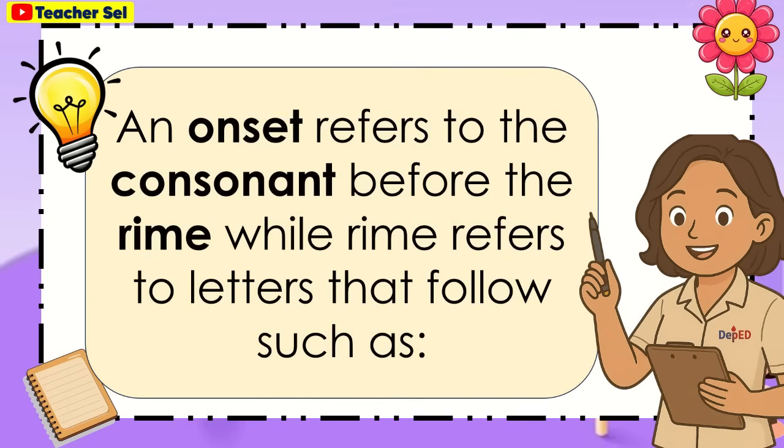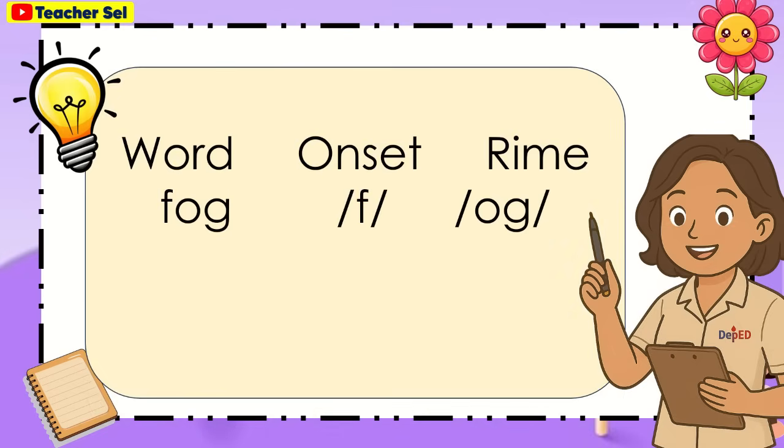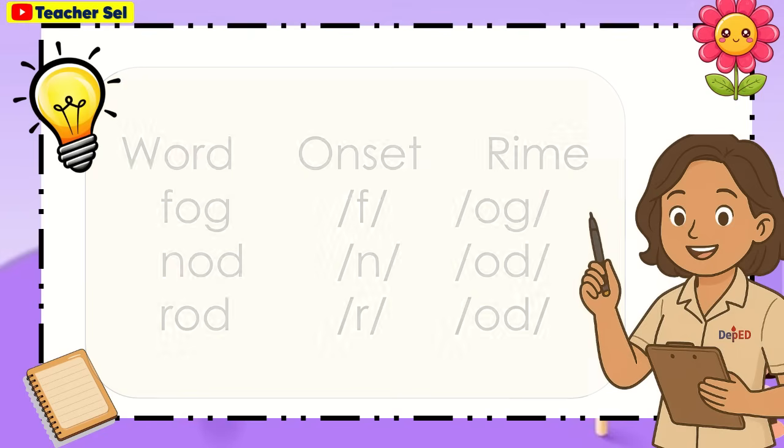An onset refers to the consonant before the rhyme, while rhyme refers to letters that follow, such as for the onset f, rhyme og, which makes it fog. Add, nod. Add, rod.